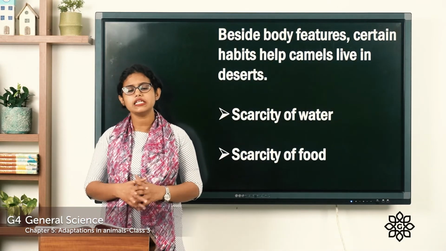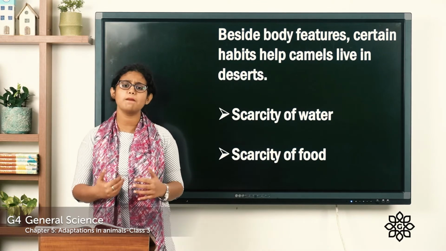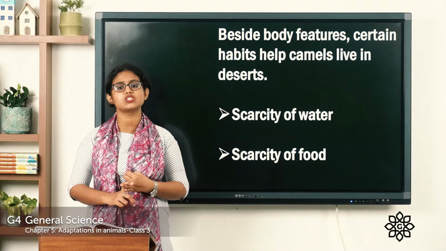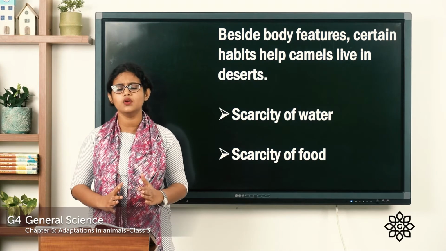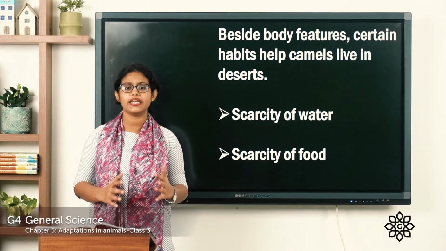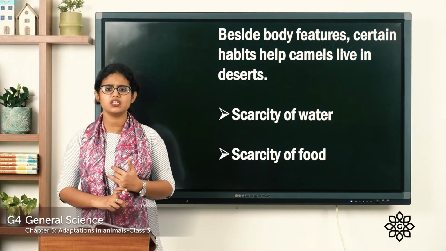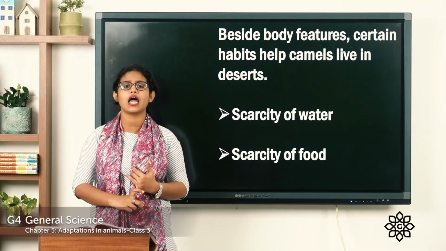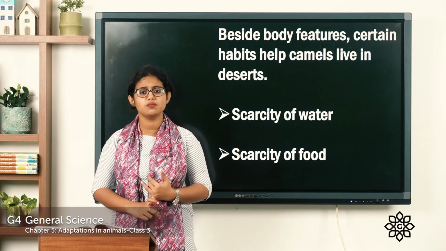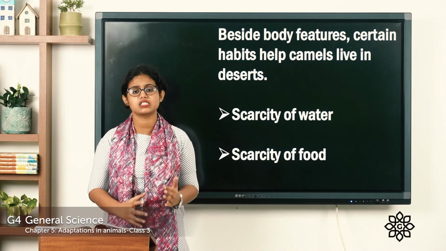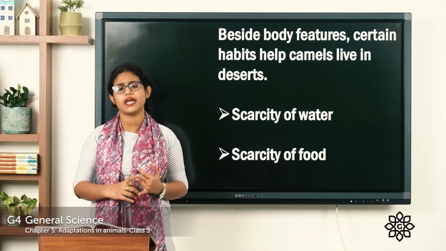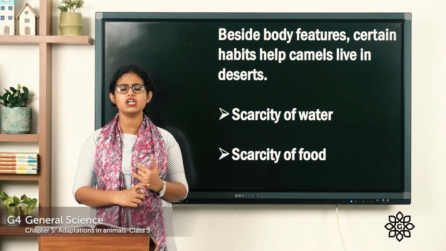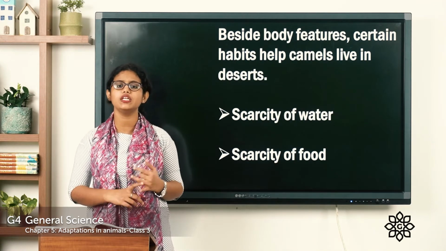Besides these body features, they have some more habits that help them to live in the desert. The first one is scarcity of water. Camels can live without drinking water for many days. In the desert there is very little rainfall, so plants and animals get very little water. These camels can survive without water for many days. And when water is available, they drink plenty of water and recover the water that has been lost.